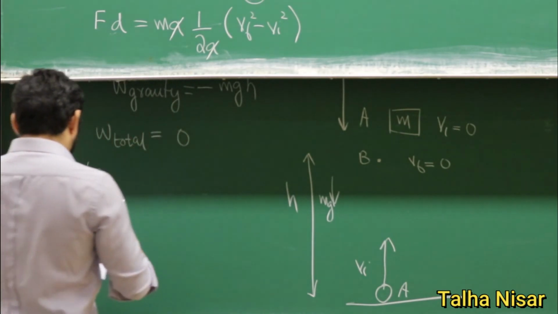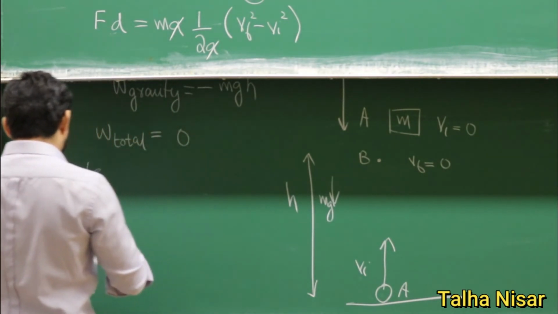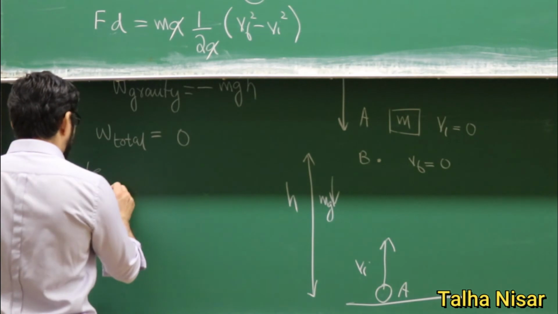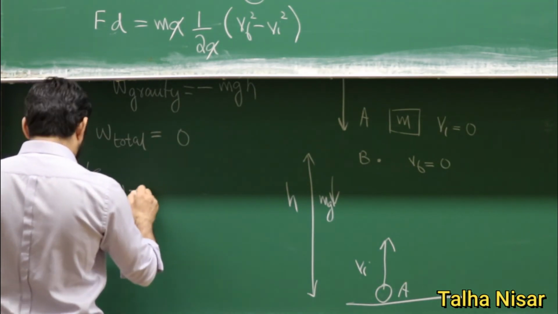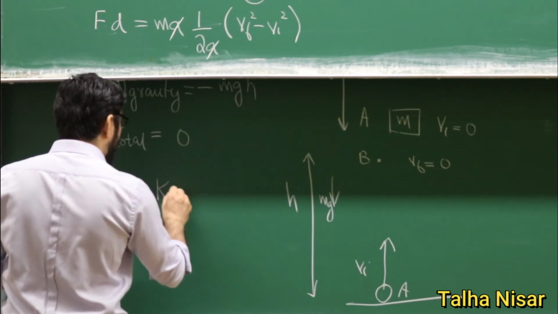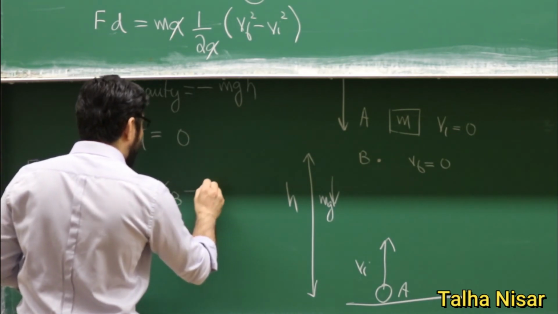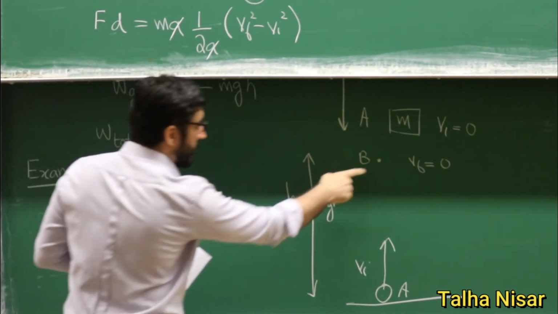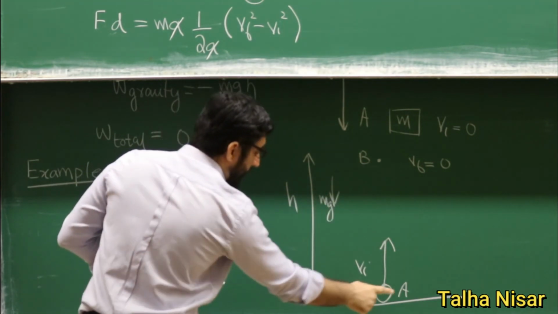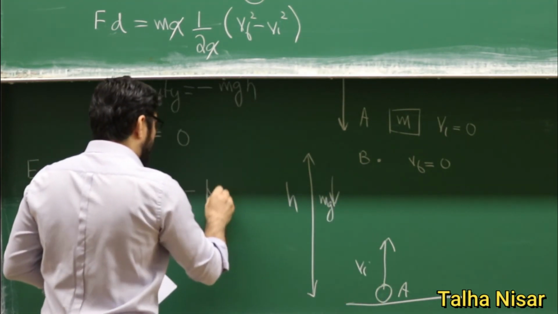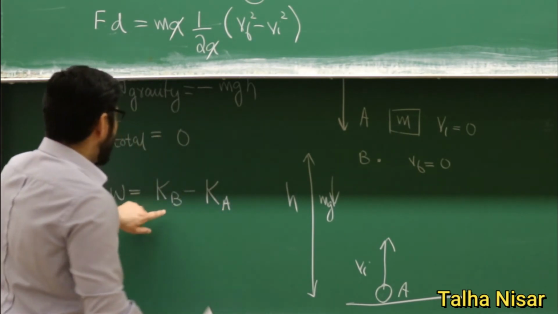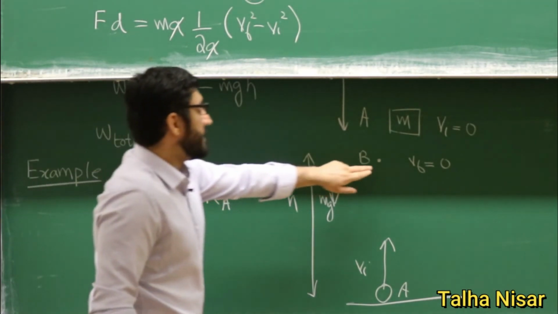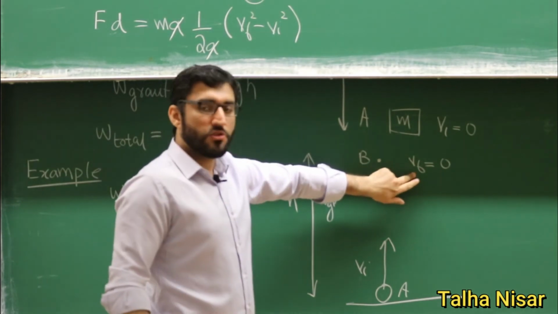So we will see. The work energy theorem tells us that the work done is equal to the kinetic energy at point B, the final position, minus the kinetic energy at point A. The kinetic energy at point B is 0 because the final velocity is 0.